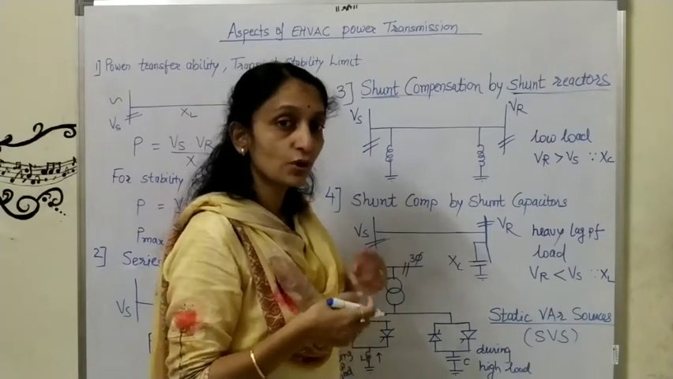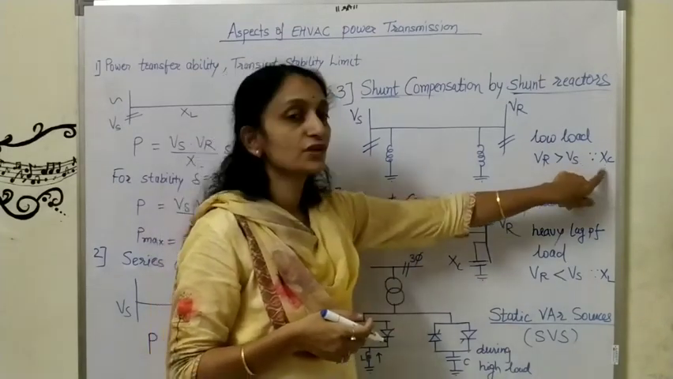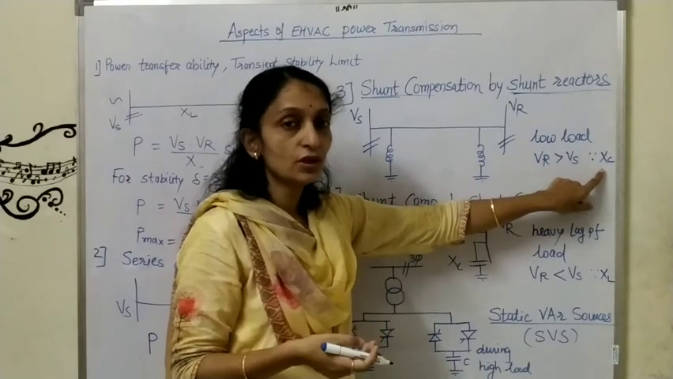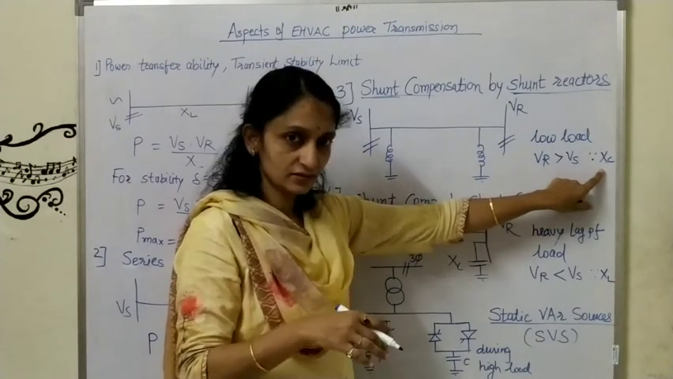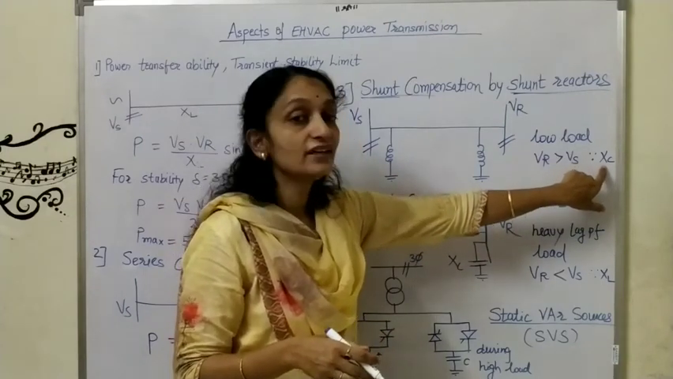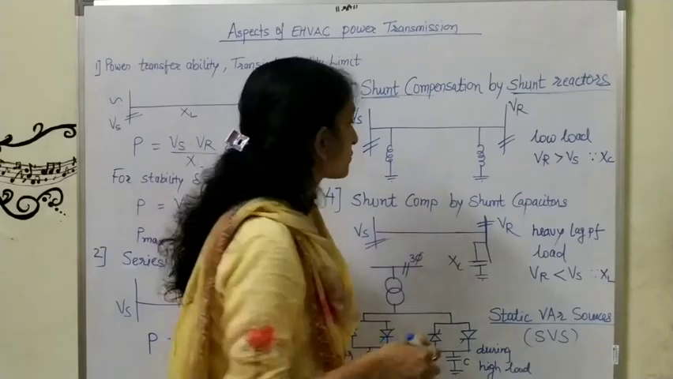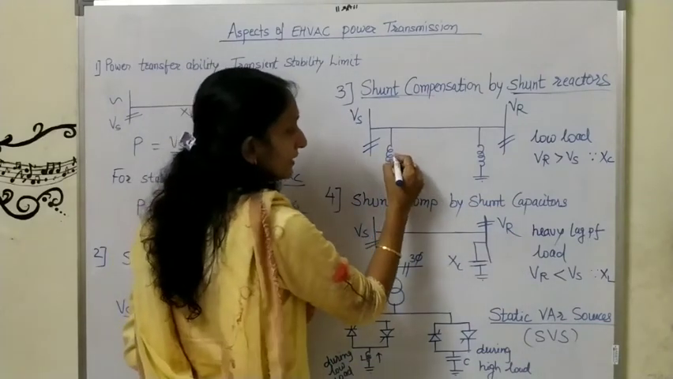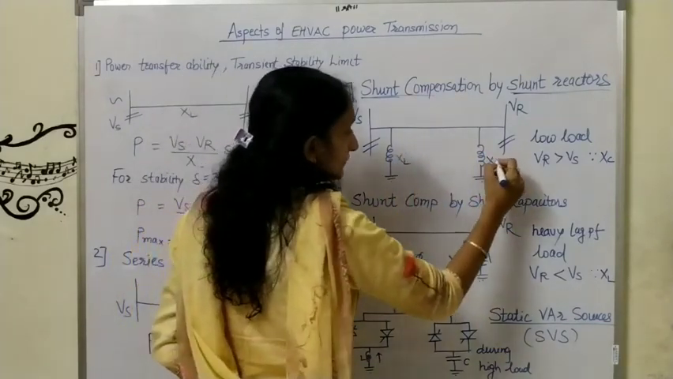In that case, what we have to do? We have to decrease the effect of Xc. So what we will do? We will add XL, so that it will get compensated. Okay. So now look at this. Here we have added the XL.